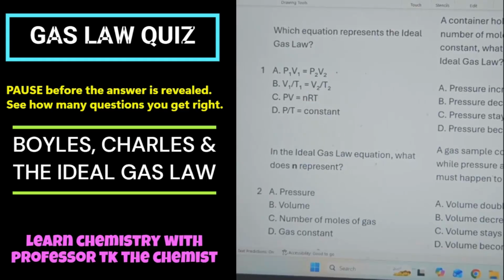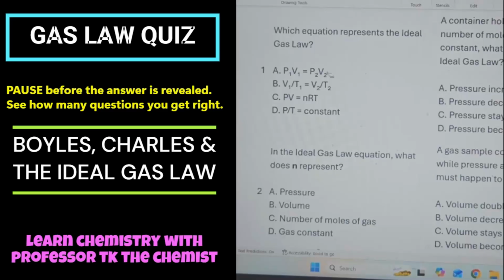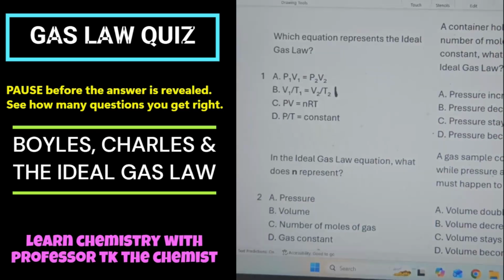Yep, C. Okay, let's talk about what the other ones are. What's letter A? Yeah, the first one is Boyle's law. The second one is Charles' law. And yes, the third one was the ideal gas law.